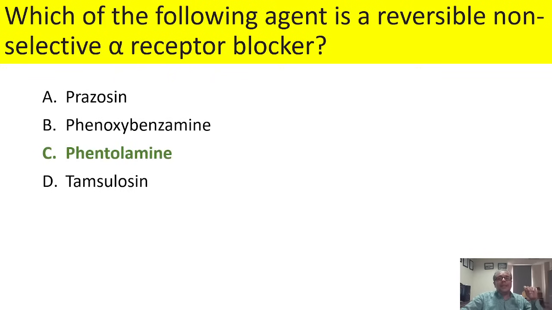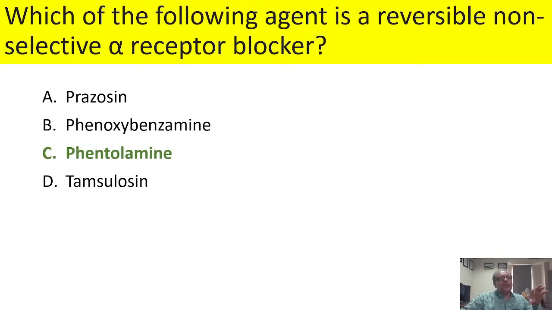Which of the following agents is a reversible non-selective alpha blocker? Again, the alpha blockers are divided into irreversible, that is phenoxybenzamine, and then reversible. Again, reversible ones are divided into non-selective and selective.